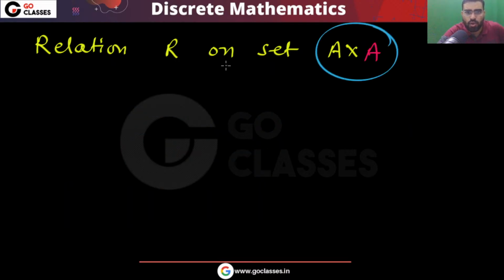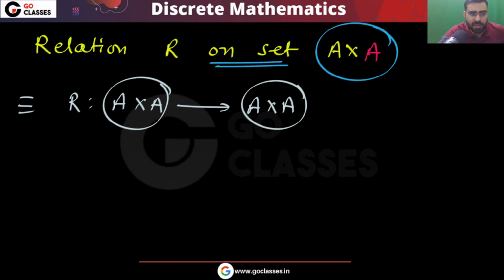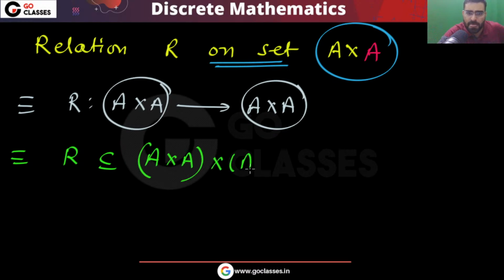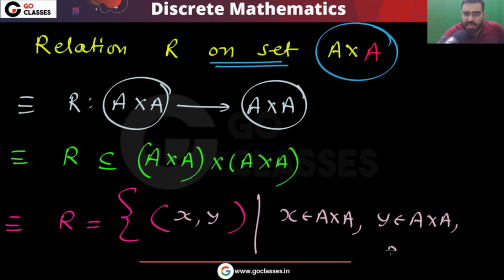Now, if you have a relation on set A cross A, then in this situation you can say that this R is from A cross A to A cross A. Elements of A cross A will be related to elements of A cross A. You can also say that this R is a subset of A cross A cross A cross A. In this relation R you have ordered pairs (x, y), such that x comes from A cross A, y comes from A cross A, and x must be related to y.